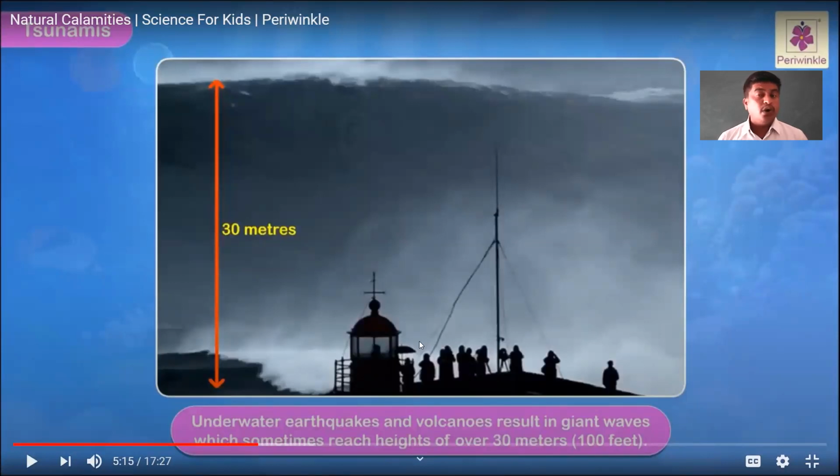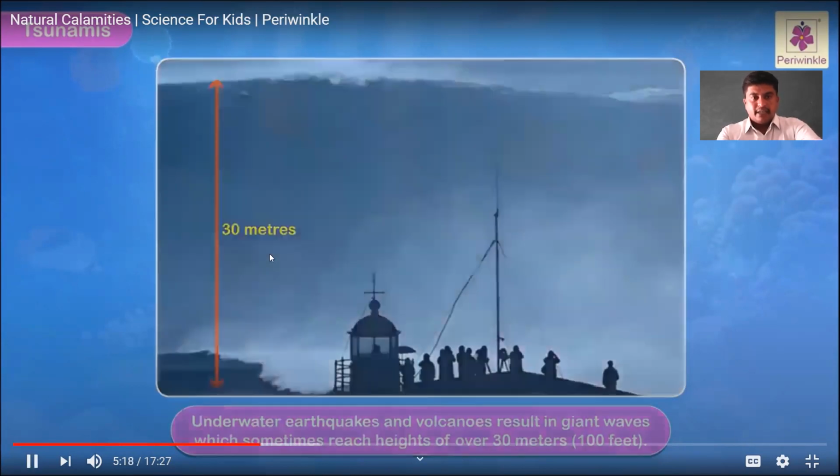Underwater earthquakes and volcanoes result in giant waves. Most of the time they reach a height of over 30 meters, which means 100 feet. This is the total height of the wave at the time of a tsunami. Can you agree with me? We need to understand that, 100 feet.